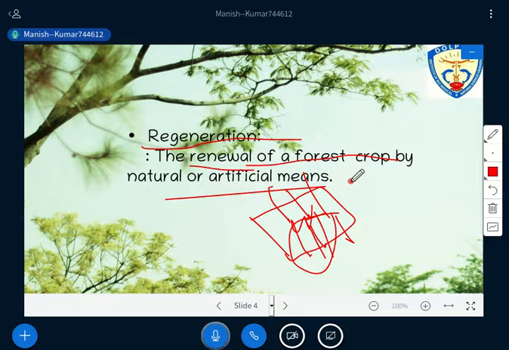So Arif Raza, what was the question you asked? You were asking the difference between regeneration and afforestation, isn't it? So have you understood the term regeneration? Then I will go to afforestation.